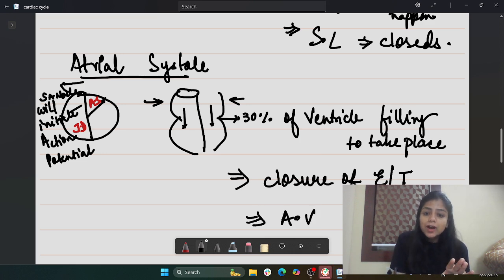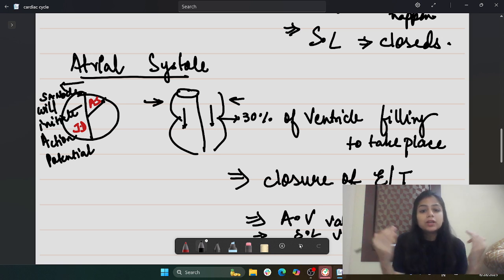Also, the AV valves: the blood will enter from the atria to the ventricle, so we cannot close the AV valves, right? Thereby the AV valves will open. And for the semilunar valve, what should be the answer? The semilunar valves will remain closed.